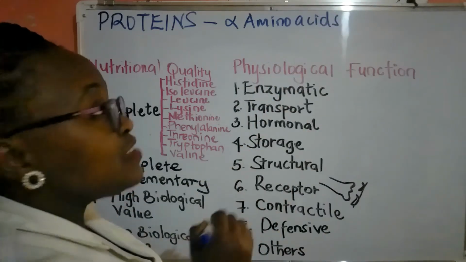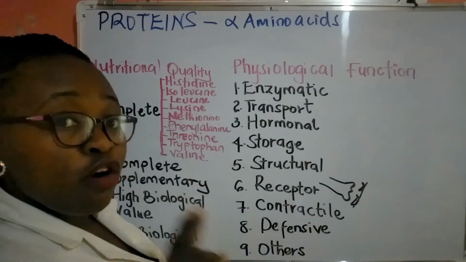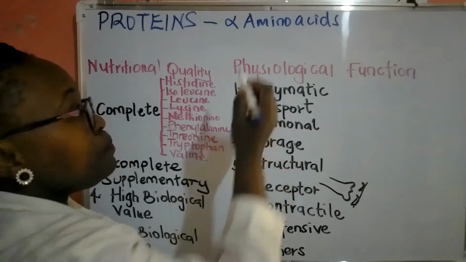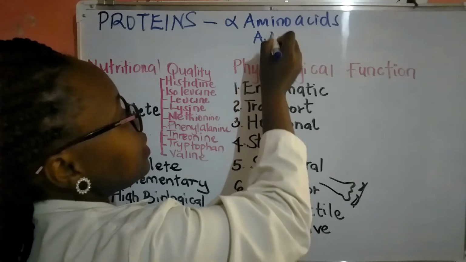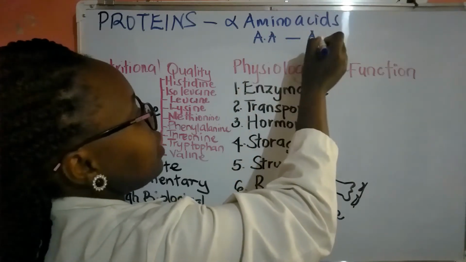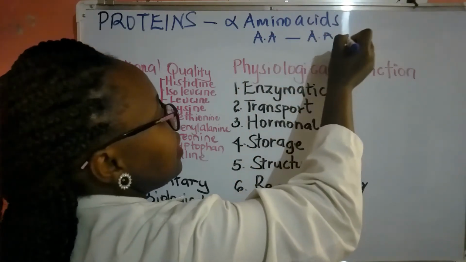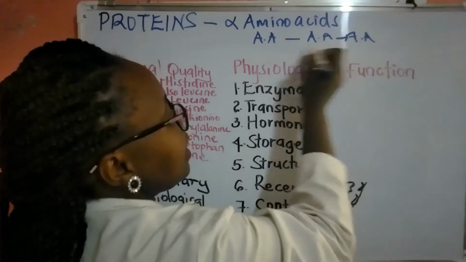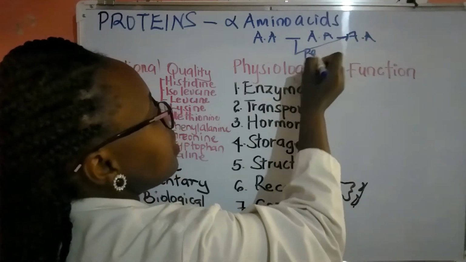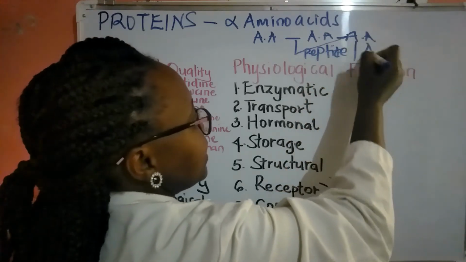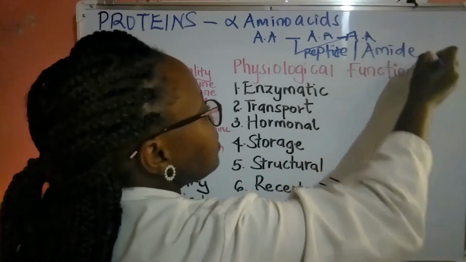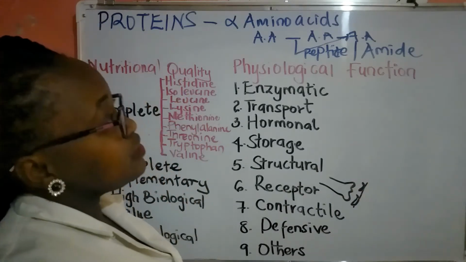And these amino acids are joined together by covalent bonds that we call peptide bonds. So if this is alpha amino acid 1, it is joined together to another amino acid, and these bonds are what we call peptide or amide bonds, and they are covalent bonds.